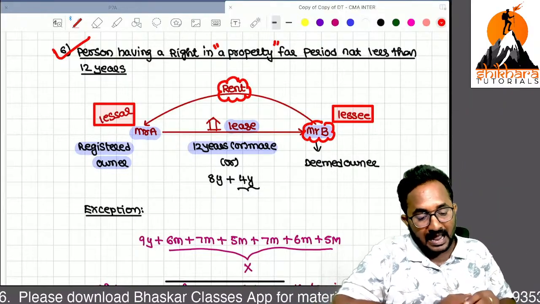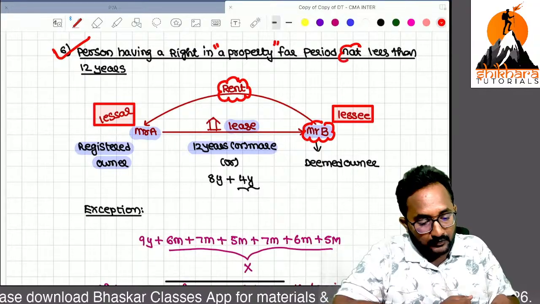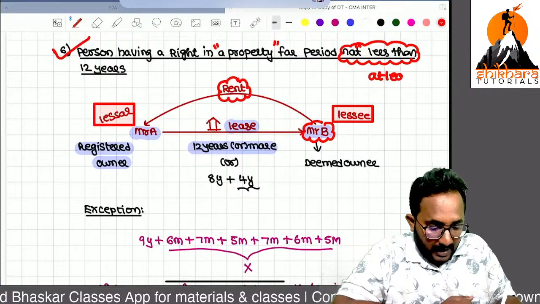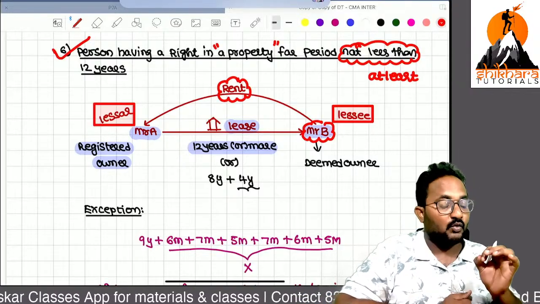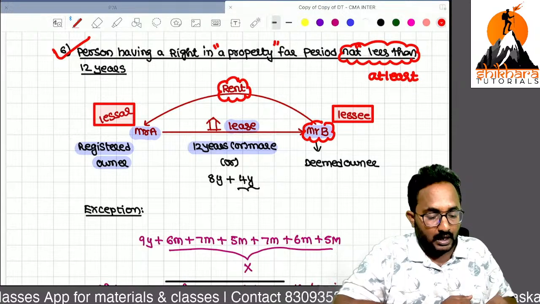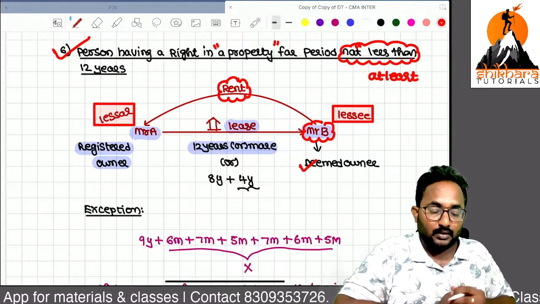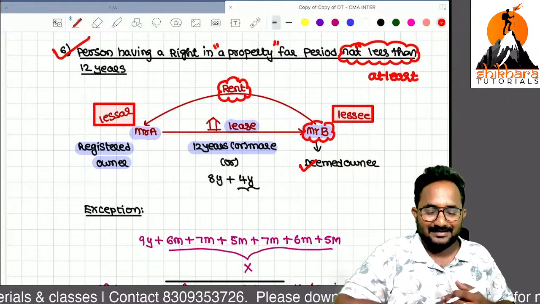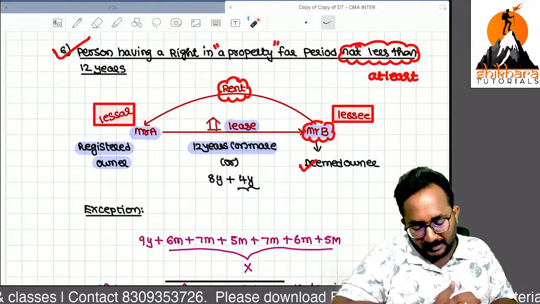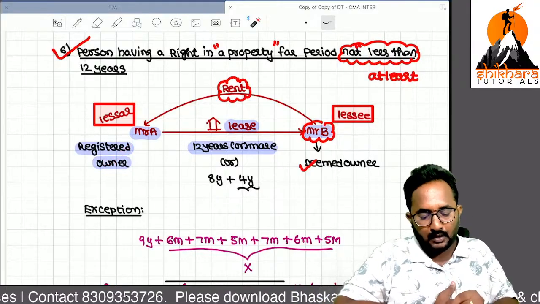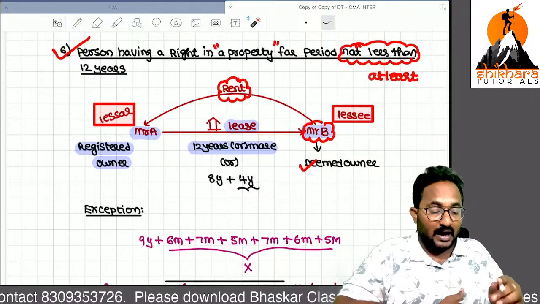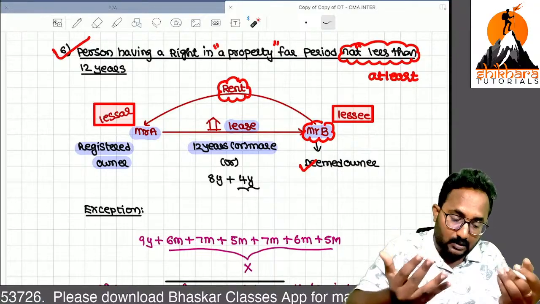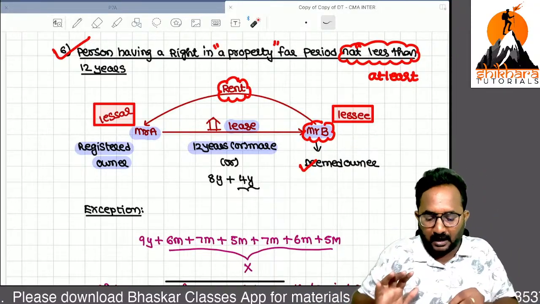If the period of lease is not less than, that means at least if you have the right in that property for 12 years, you are treated as deemed owner. You are required to pay the tax on that income of the property. So who is responsible for payment of tax? Generally the registered owner who is receiving the rent. But if you have at least 12 years of right in that property, you are the deemed owner. You are required to pay the tax on behalf of Mr. A.